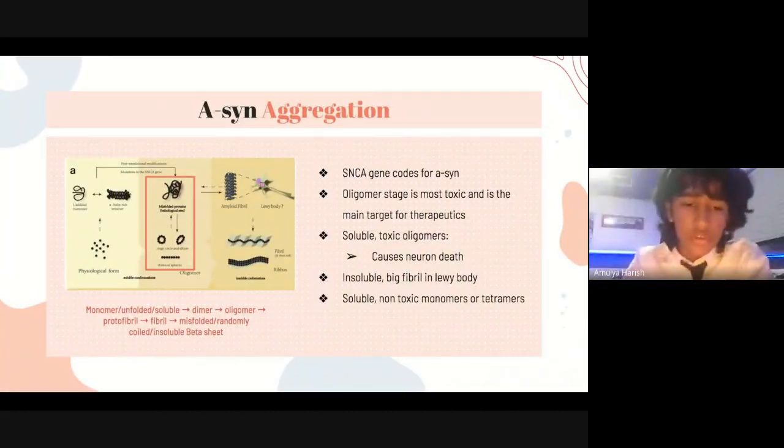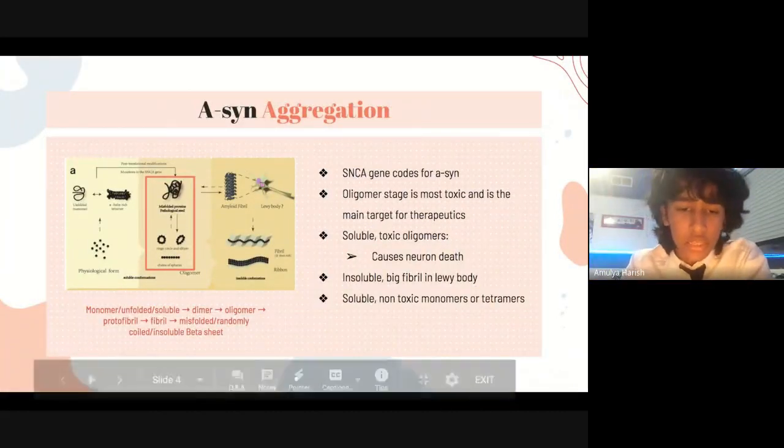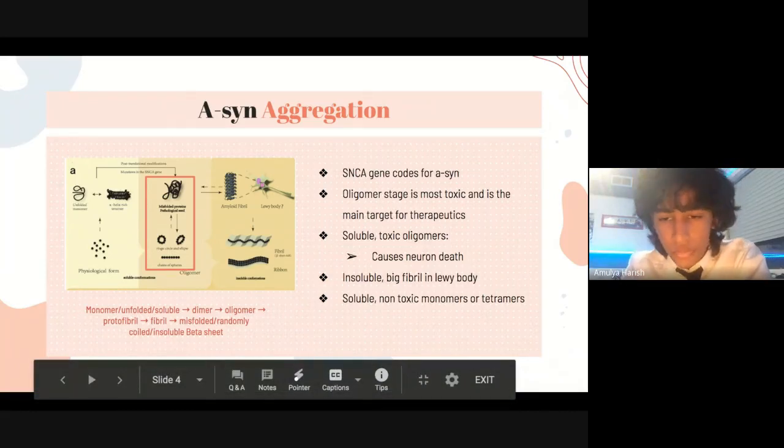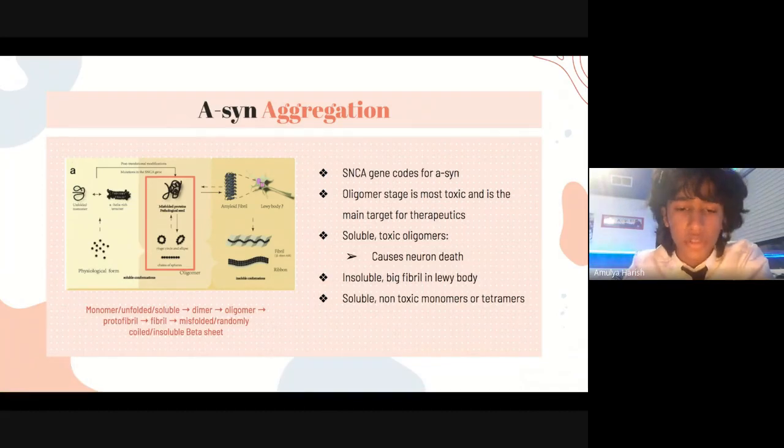In terms of alpha-synuclein aggregation, the SNCA gene codes for alpha-synuclein. Essentially, an unfolded monomer will become a misfolded protein due to a mutation in the gene. The monomer is unfolded and soluble, while the misfolded proteins form from beta sheets, which are folded randomly and are insoluble.